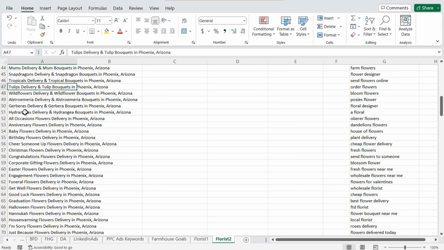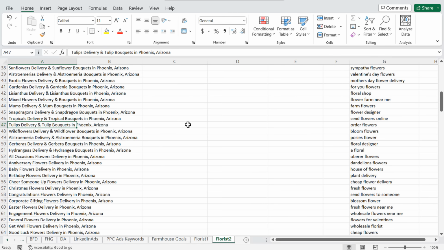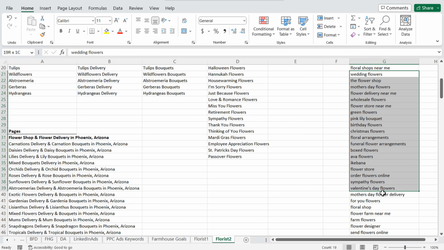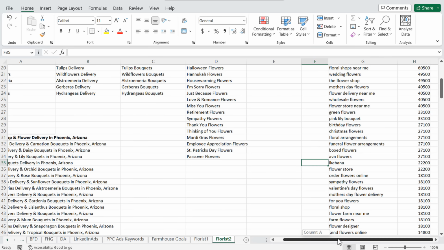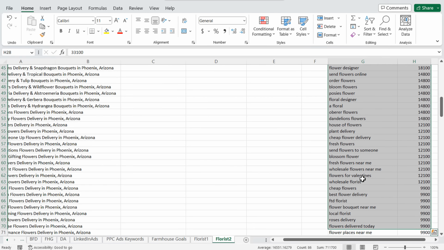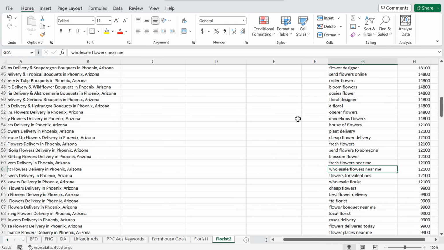Now, this wouldn't be my final list of pages I'd create. This is just where I'd start if I was trying to operate a florist and a flower delivery in Phoenix, Arizona. And you can continue to grow from there by using even more of these keywords on the right-hand side. These are keywords I pulled directly from the keyword planner. So you can see how popular a lot of these different keywords are. And you can even see if we come up to the top here and we're just looking at some of these different keywords. So floral designer. So best floral designer in Phoenix, Arizona. So you're just trying to create these pages.